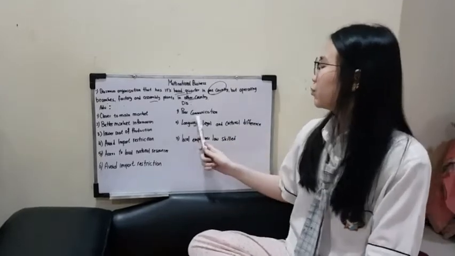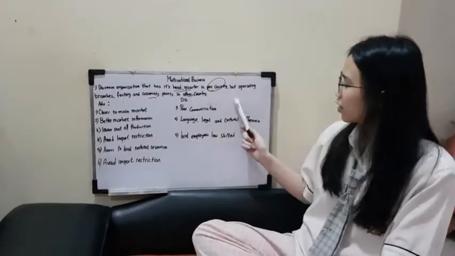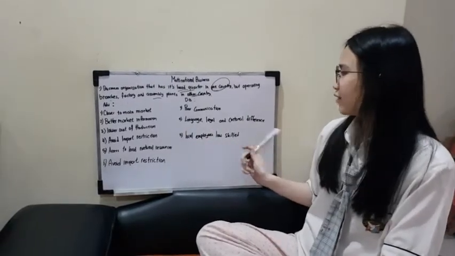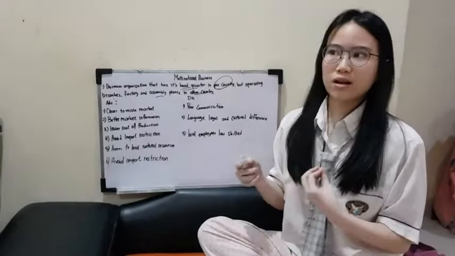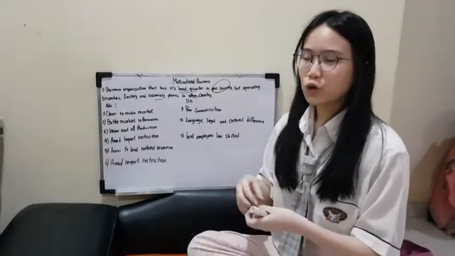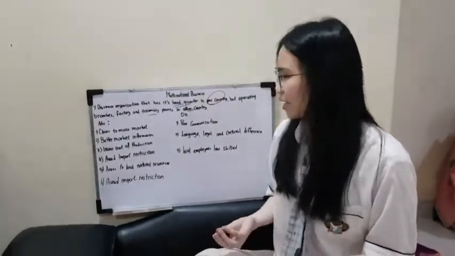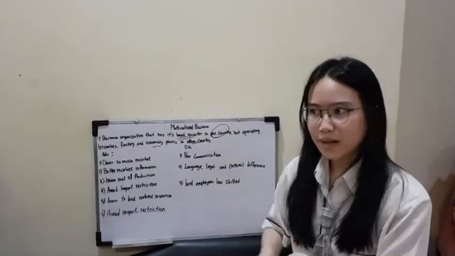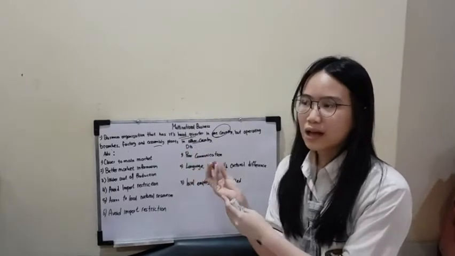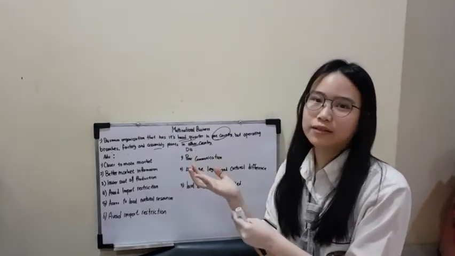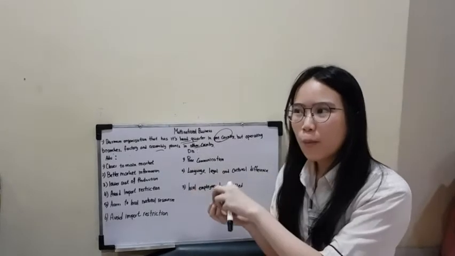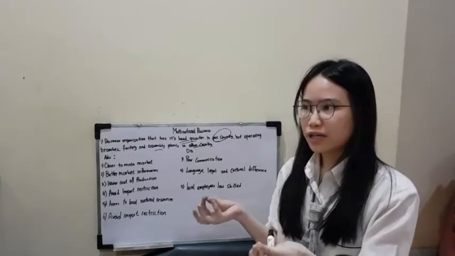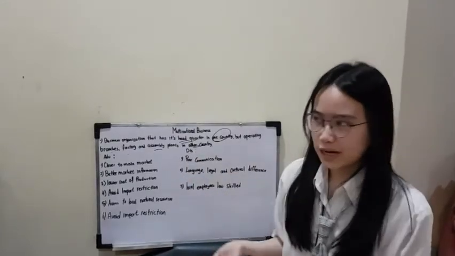Also, poor communication can happen because of the second disadvantage, which is language, legal, and cultural difference. Of course, when they have different languages, it is very hard for them to communicate with each other. For example, Apple. Apple is an American company. Of course, they will speak English as their main language, but when they open their factory in China, who use the Mandarin language, it is very hard for them to communicate with each other.